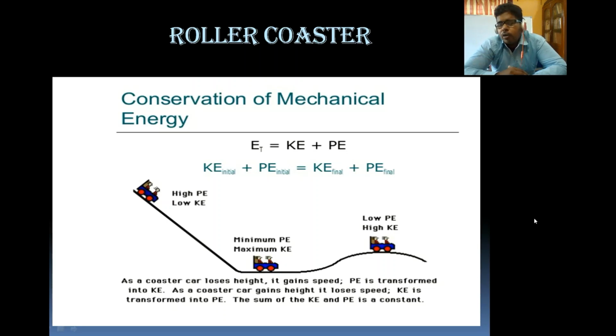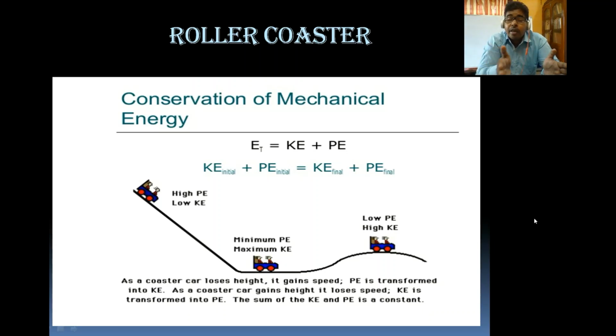But I have already told you that we are neglecting resistive forces like friction. If we neglect them, then the equation written here holds: kinetic energy initial plus potential energy initial equals kinetic energy final plus potential energy final. That means the total energy is conserved.